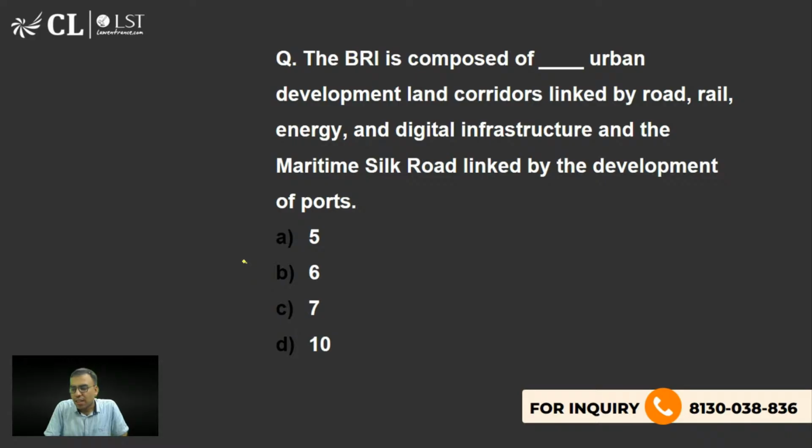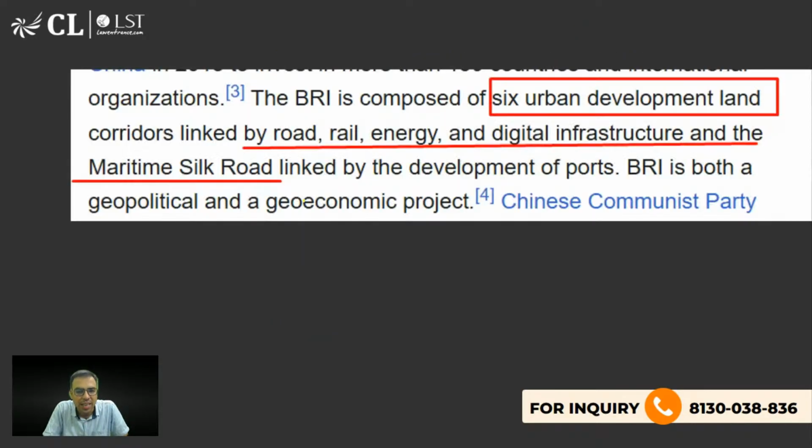So there are actually 6. Very good, Priyanshi. So 6 urban development land corridors, linked by road, railway, energy, digital infrastructure. So basically, yes, it is actually mentioned on the Wikipedia page only. Why I show you the Wikipedia page? Because we have seen a lot of times.